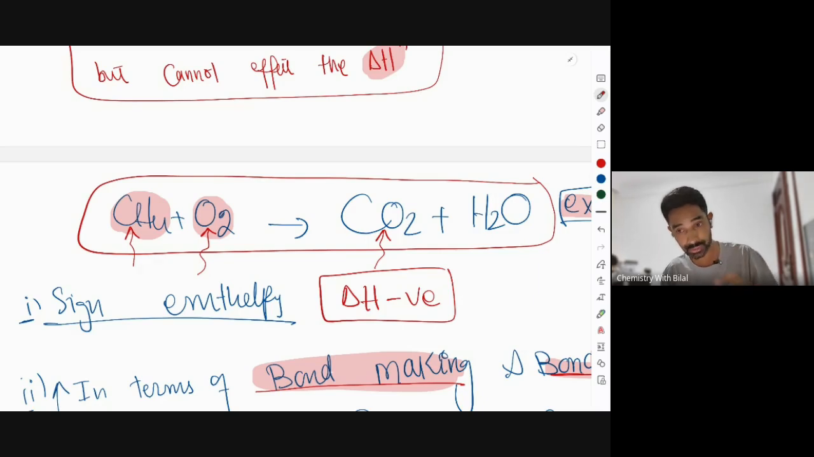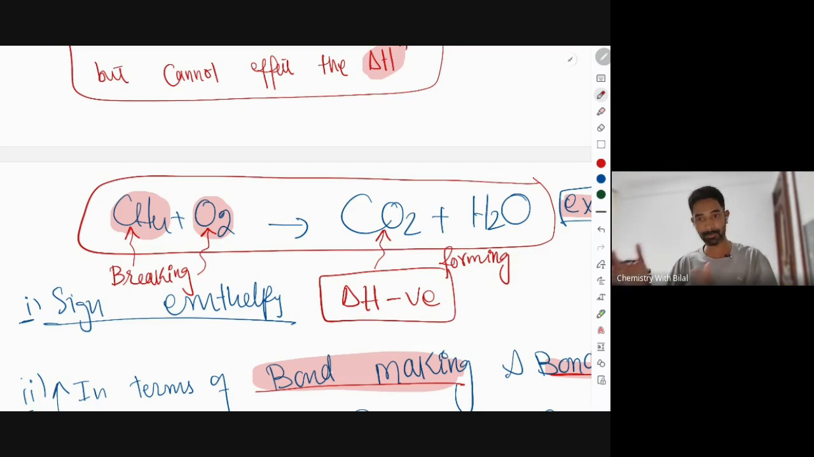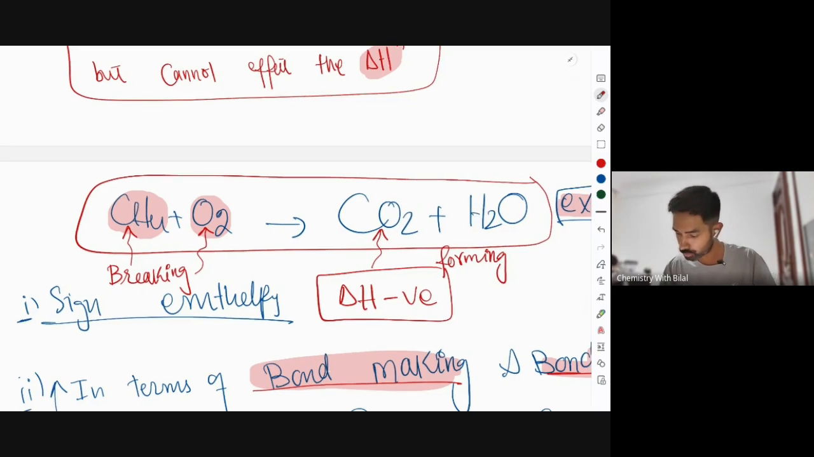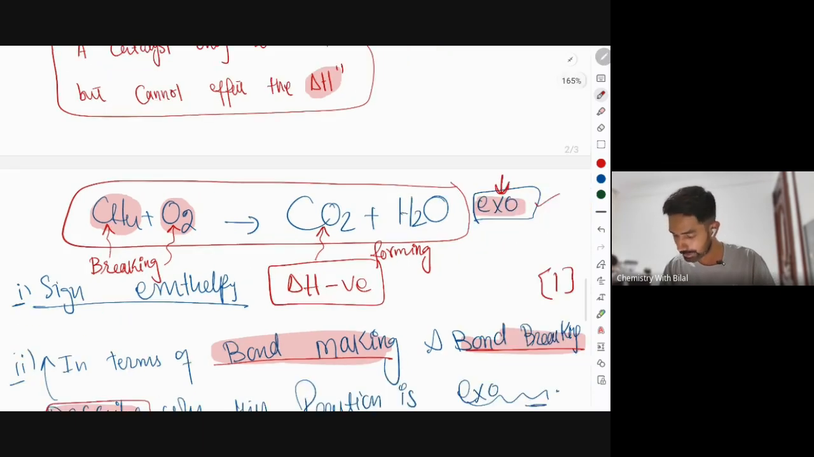So in every complete reaction, there is both breaking and forming. Breaking happens with the reactants and forming happens with the products. Make sense? Yes. So you break the bonds of the reactants and new bonds are formed on the product side. Whenever the overall enthalpy is negative, that means more energy is released when bonds are formed and less energy is absorbed. Correct? In every single reaction, as I mentioned, both processes are taking place at the same time.